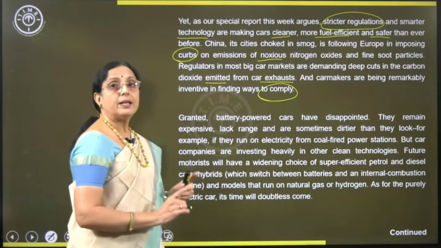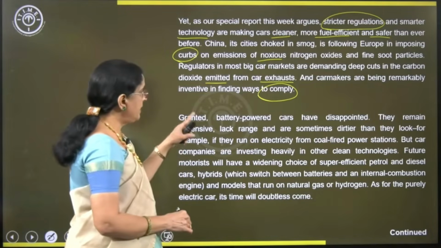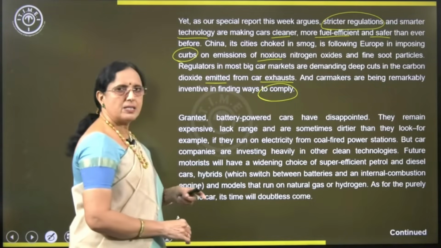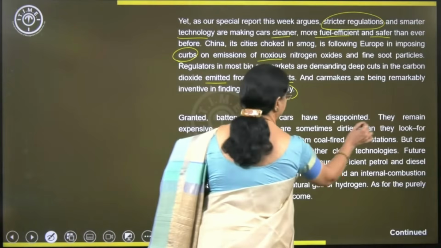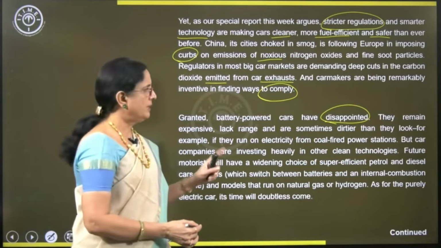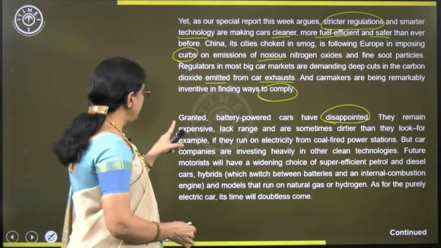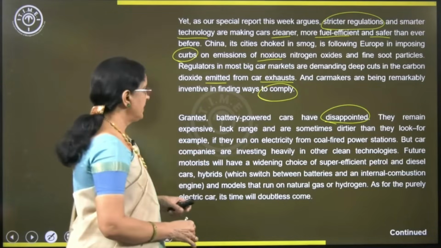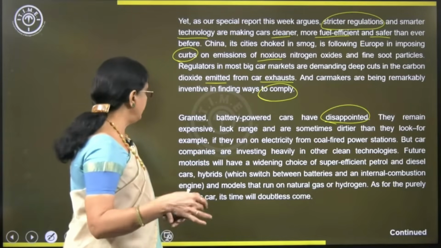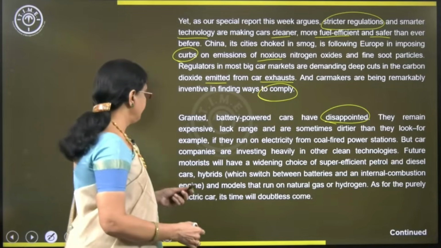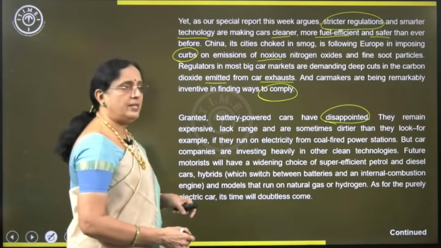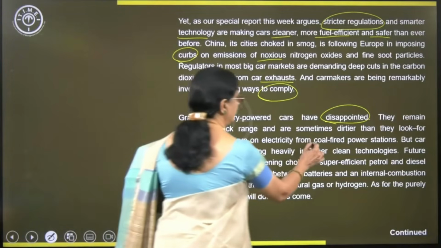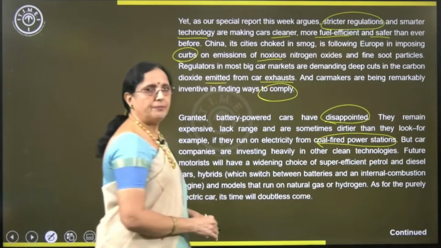Done. Granted, battery powered cars have disappointed. Right, battery powered cars disappointed us. All right, though we approved them, they disappointed us. They remain expensive, lack range, right, limited range, and are sometimes dirtier than they look. For example, if they run on electricity from coal-fired power stations, all right, so they look dirty because of these power stations.